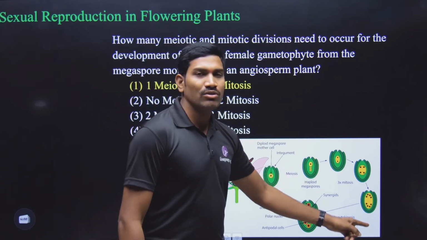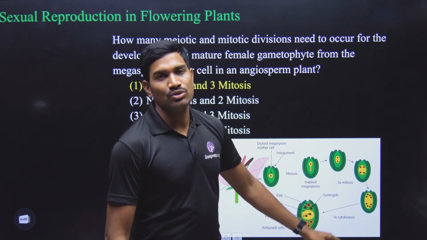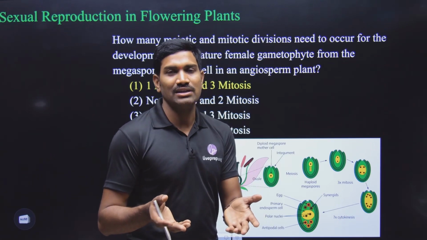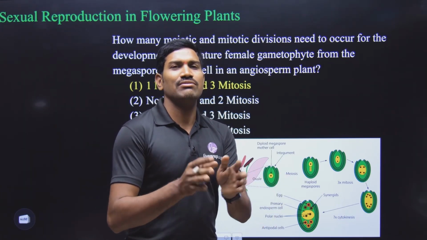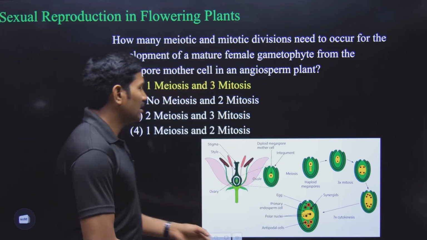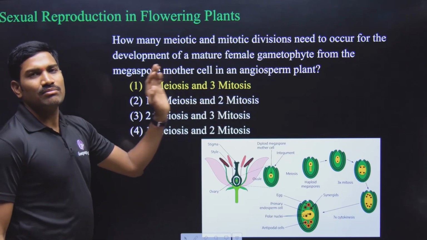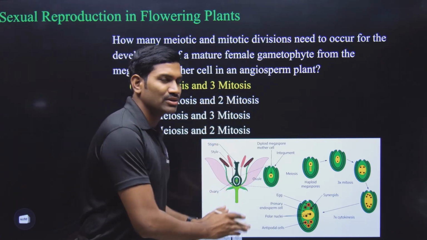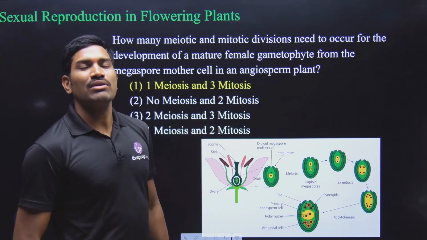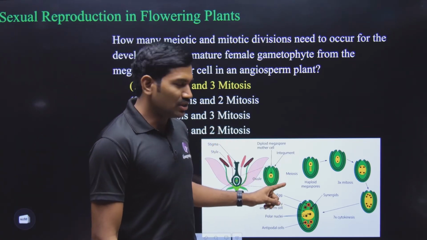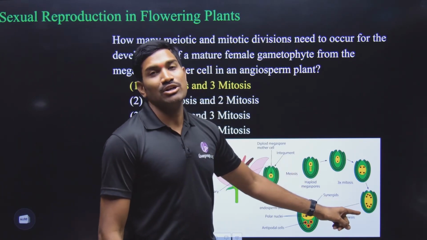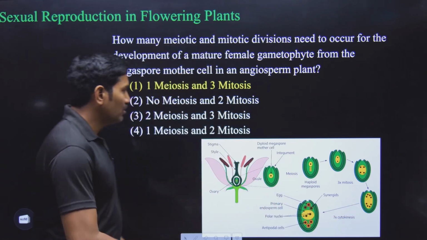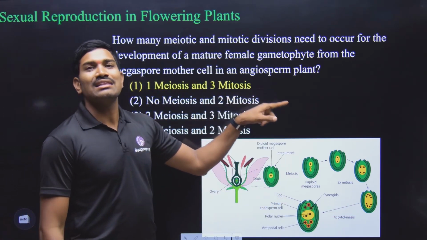And that 1 will undergo 3 mitotic divisions. So that 8 cells will be formed. Yes or no? But later on some fusions and everything will happen. So in this way, ultimately, this particular gametophyte will be produced. In this question, our focus is based only on the number of divisions. So initially 1 meiosis and later on 3 mitosis will be taking place. Clear? So the answer will be 1 meiosis and 3 mitosis.